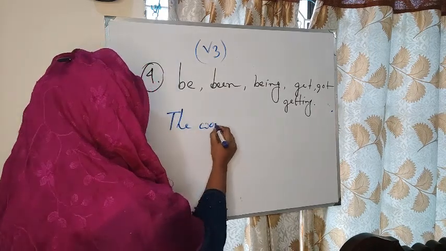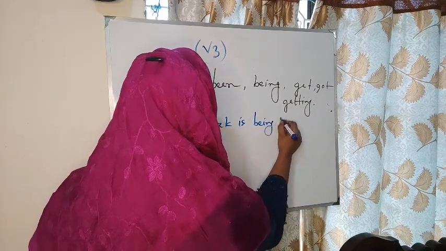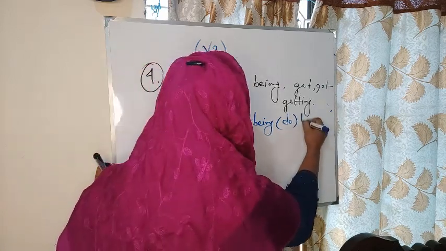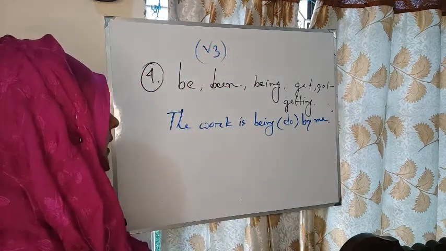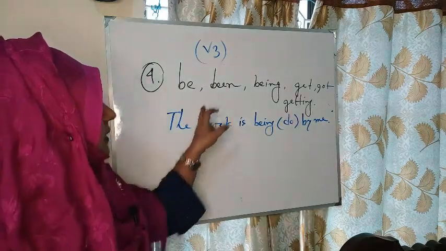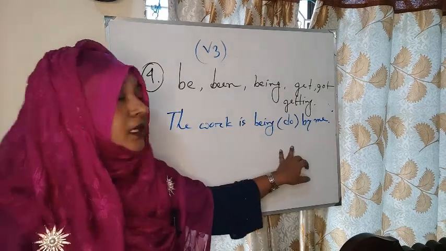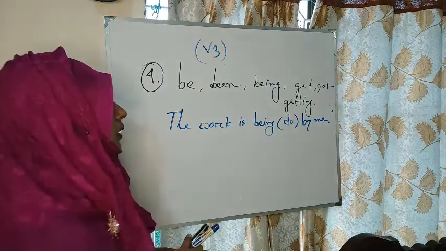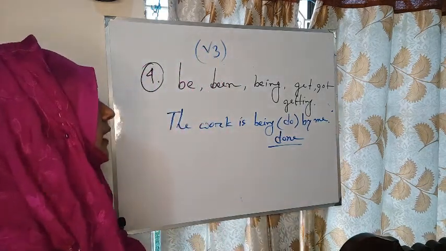The work is being do by me. Here we get an example. Then we get it be, been, being, get, got, getting. The work is being do. Then we will use the past participle form of the verb. What will be our result? Then result will be done. The work is being done by me.